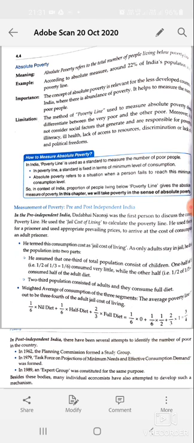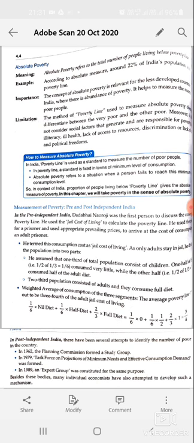Now we have two types of population. One is children, consisting of 33%, and adults above the age of 18, consisting of 66%. According to Dadabhai Naoroji, only 66% of the population consumes the full diet. But out of the children, again 1/6 eat very little, and the rest consume half.